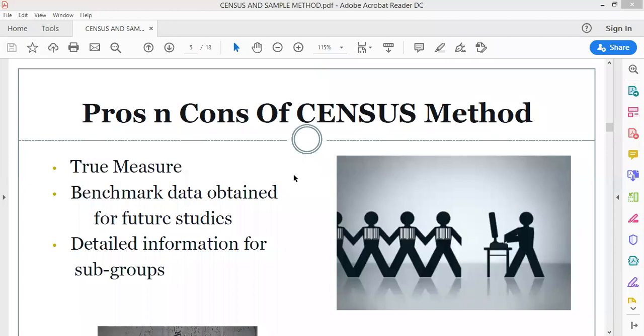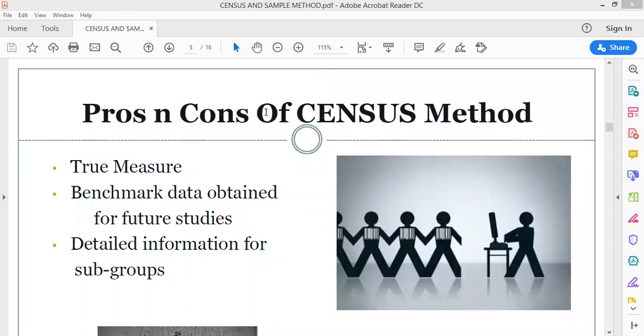Okay. Namish is saying accurate and reliable information is provided. It gives the accurate result because information is directly collected from citizens. Very good, everybody. Harshita also. The point is true measure, under pros, under advantages. It gives you a true measure, because the information is directly collected from the citizens, no doubt. Census method means you are taking the entire population into consideration, doing the study of the entire population.